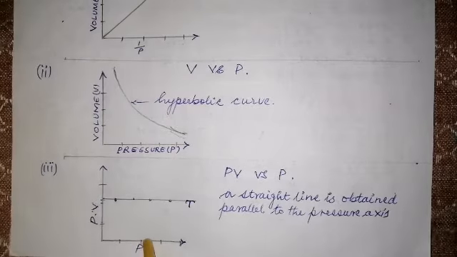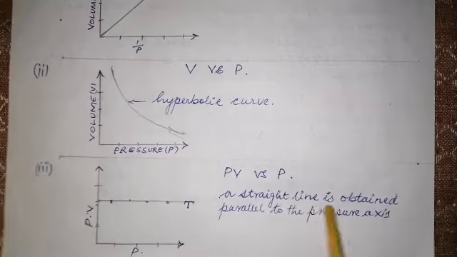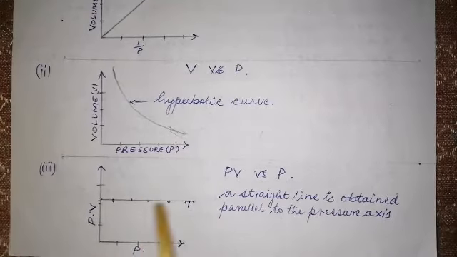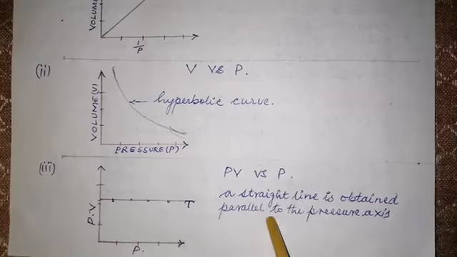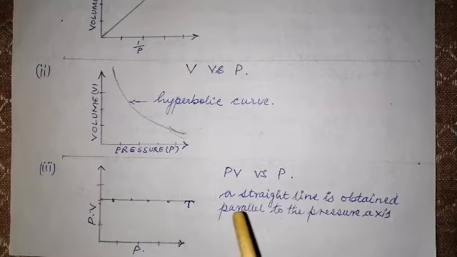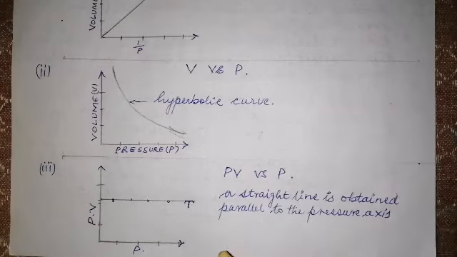When you plot the graph, you see that a straight line is obtained which runs parallel to the pressure axis. So these three graphs are verification of Boyle's law.